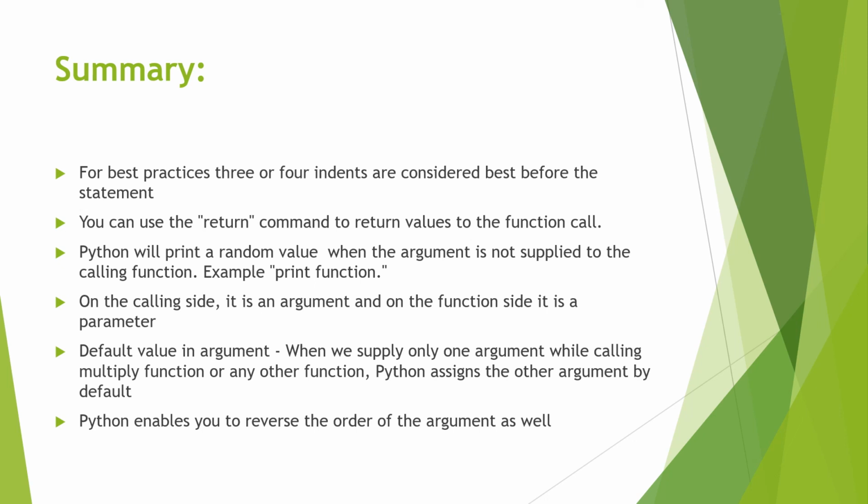Example, the print function. On the calling side, it is an argument, and on the function side, it is a parameter. Default value in argument: when we supply only one argument while calling the multiply function or any other function, Python assigns the other argument its default value. Python enables you to reverse the order of arguments as well.